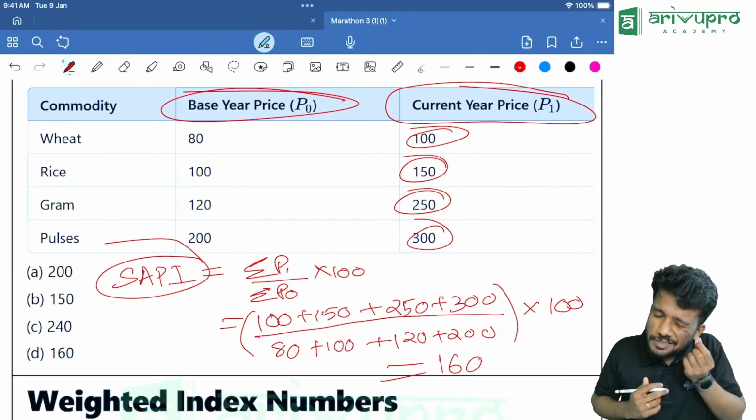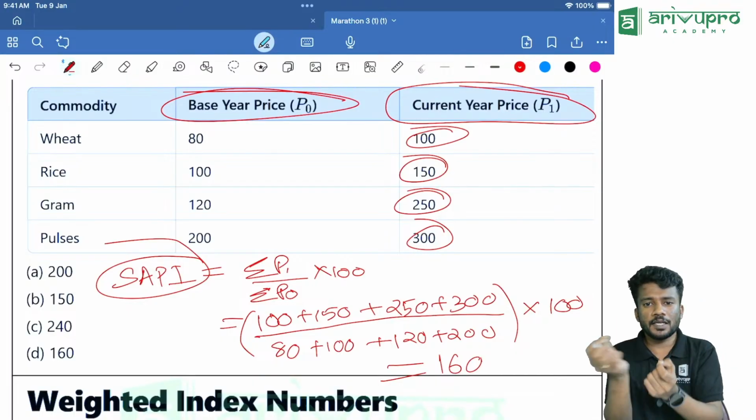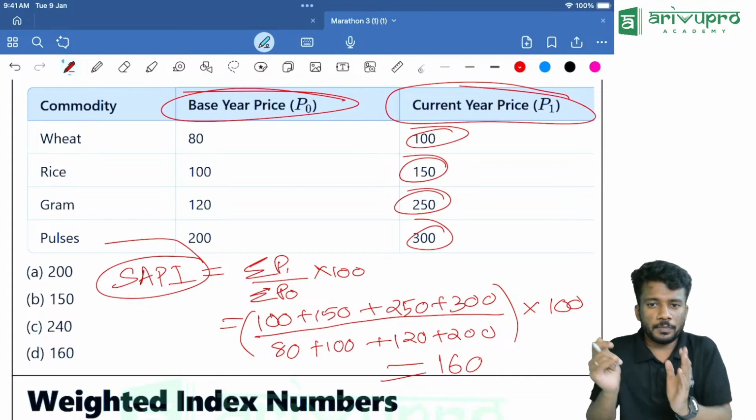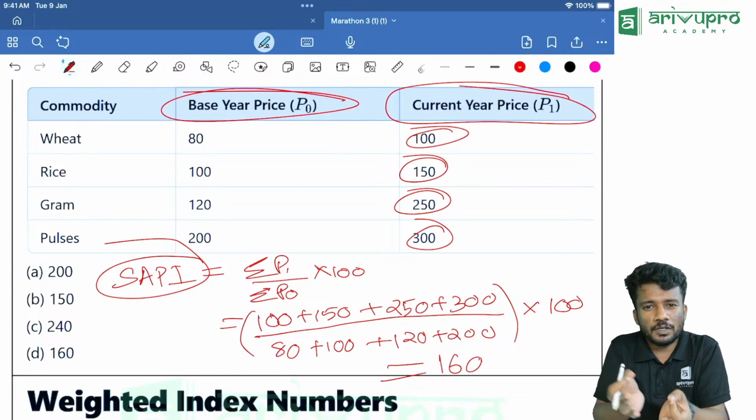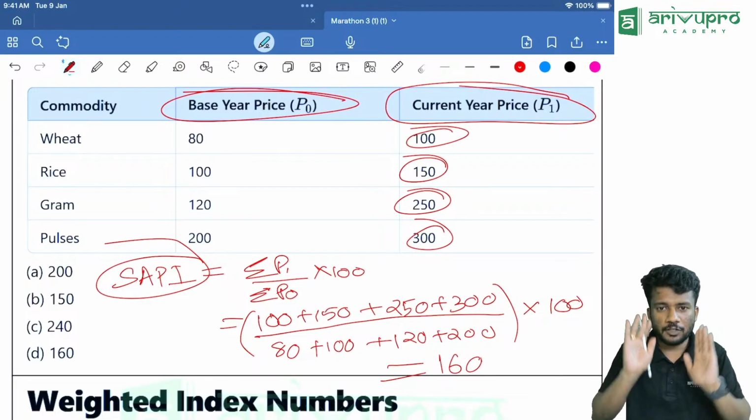And I will tell you one shortcut also. Usually the answer for SAPI and SRPI will be almost the same. Almost it will be equal. The value change will be very less. Okay, keep that in your mind.